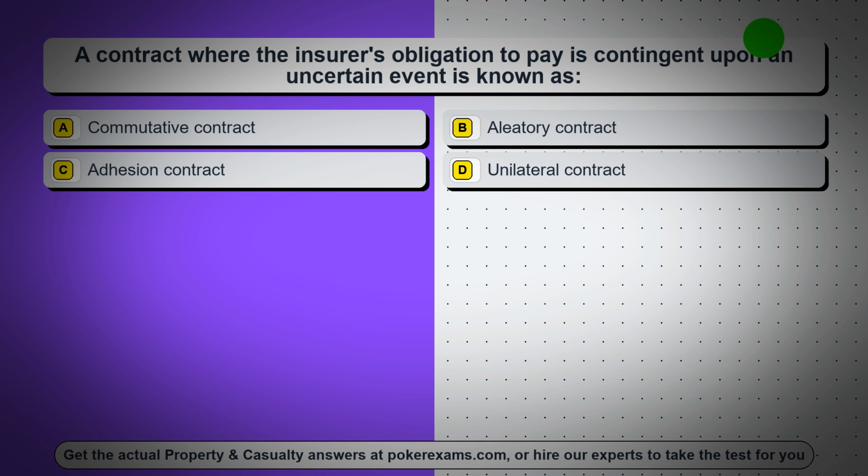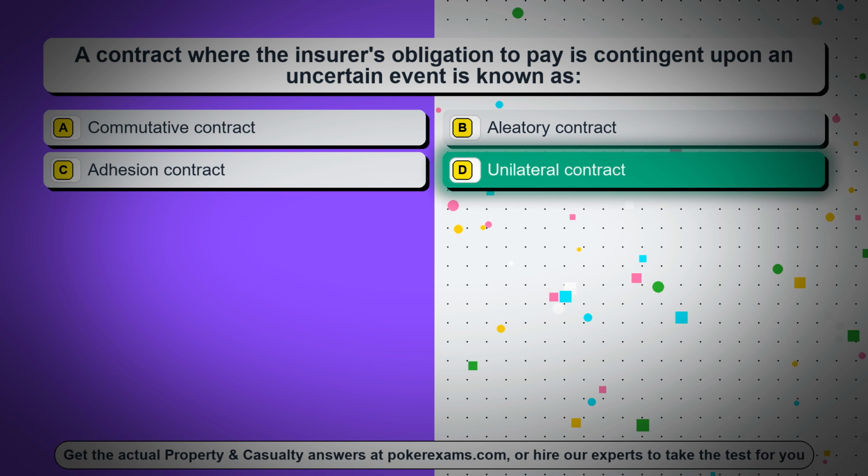Question 5. A contract where the insurer's obligation to pay is contingent upon an uncertain event is known as: option A, commutative contract. Option B, aleatory contract. Option C, adhesion contract. Option D, unilateral contract. The correct answer is option D, unilateral contract.